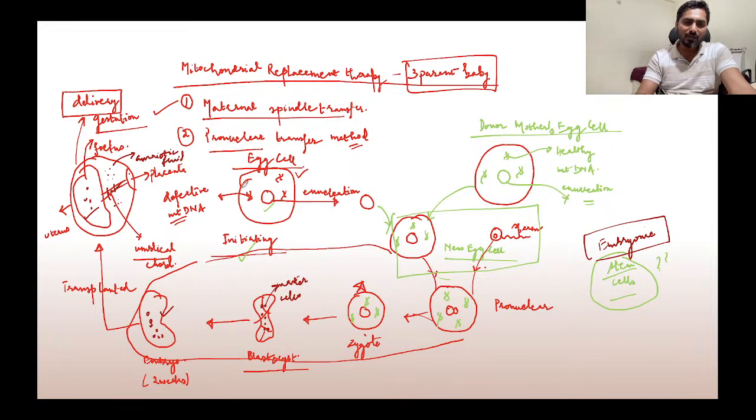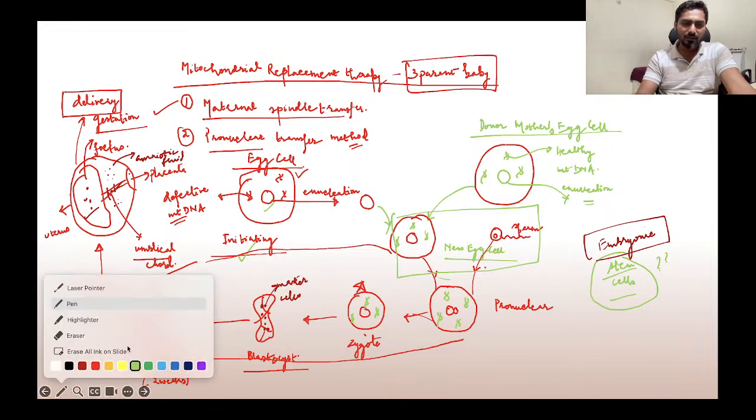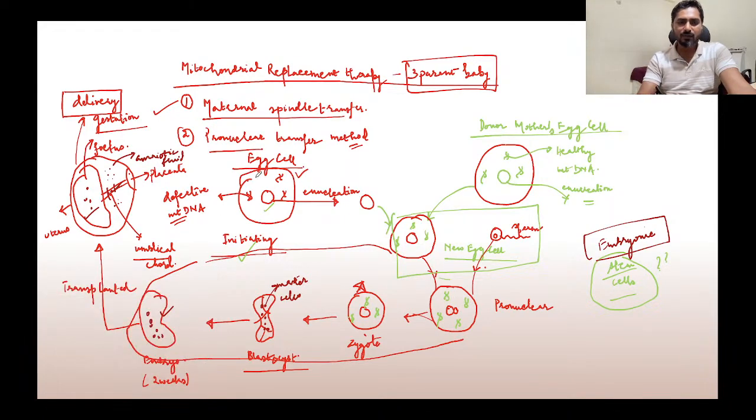Let me use a different color so that it doesn't confuse you. When you're scooping out the nucleus, it might happen that some of the defective mitochondria from the cytoplasm is also carried. During this enucleation process, you might carry some of the defective mitochondria also.